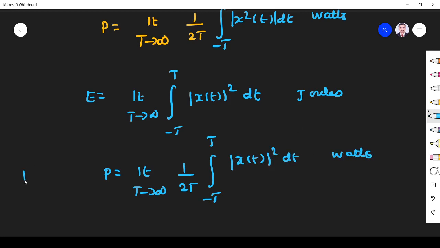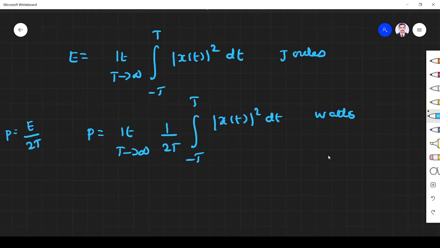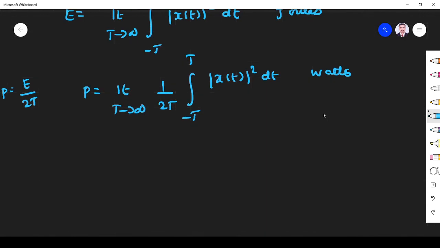The reason is that power is the average of energy. Total time period is 2T, sum by total, so E by 2T is given by this. This is what power is. This is for a continuous time signal.